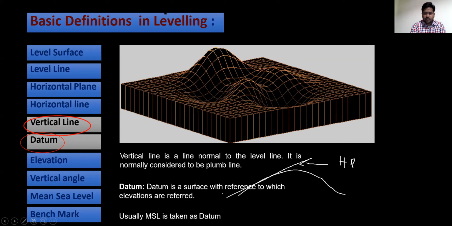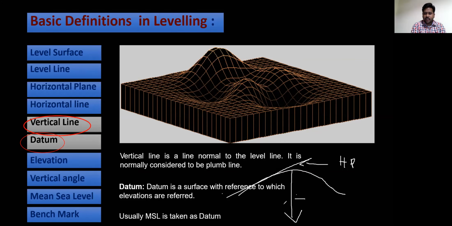If you observe here, this is my vertical line. If I draw a line perpendicular to this, that line is known as VL line.